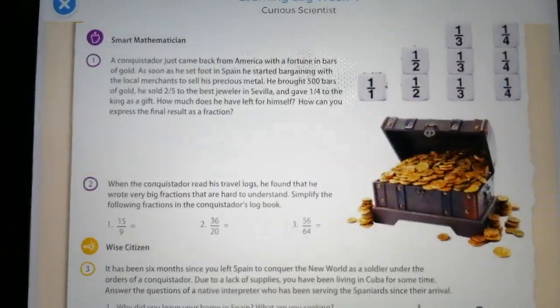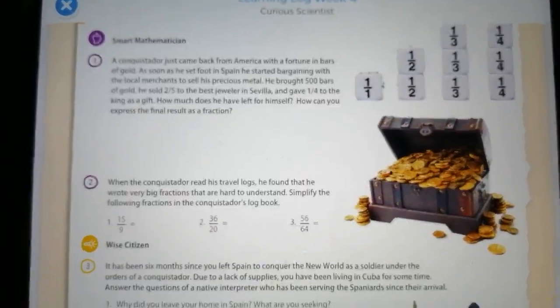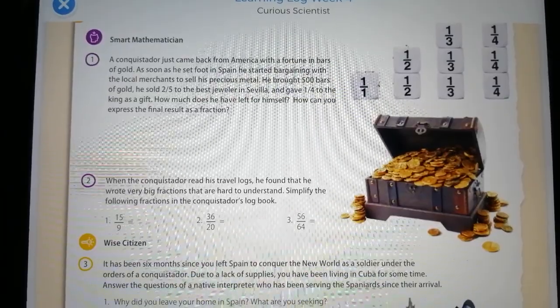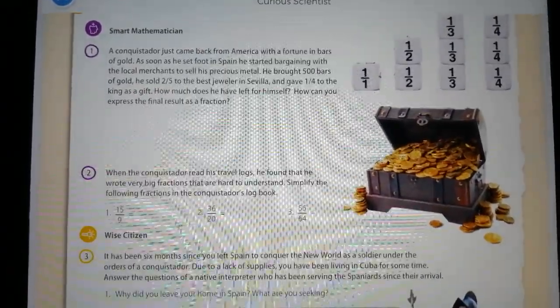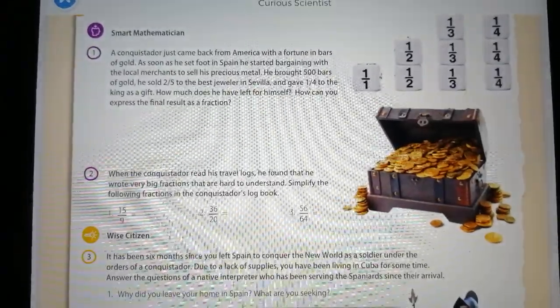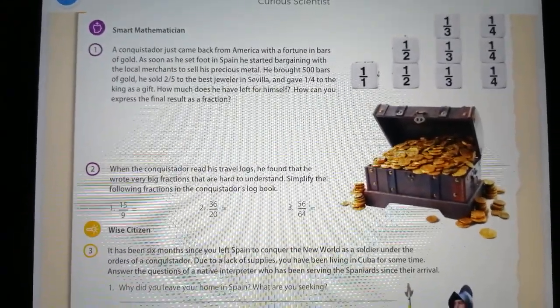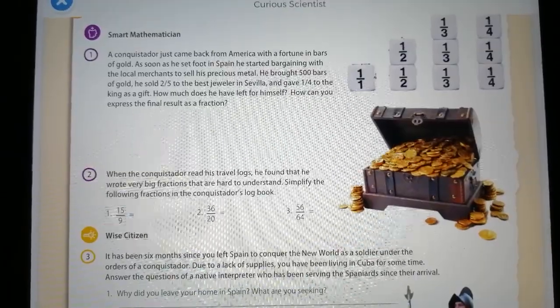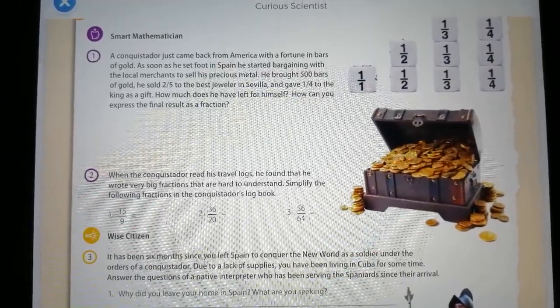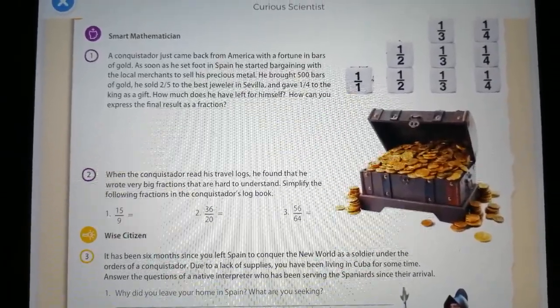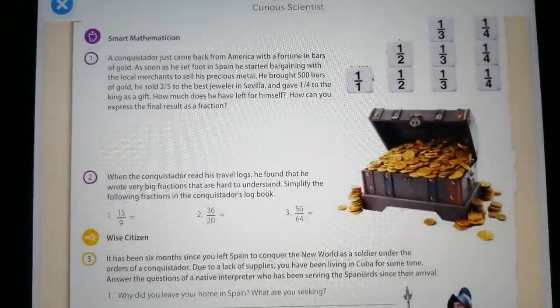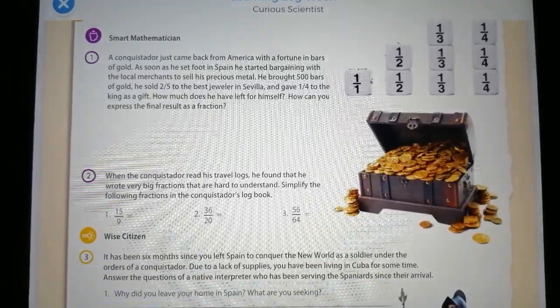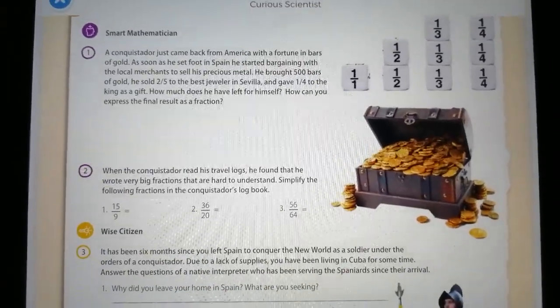by solving them with fractions. So, the first one says, a conquistador just came back from America with a fortune in bars of gold. As soon as he set foot in Spain, he started bargaining with the local merchants to sell his precious metal. He brought 500 bars of gold. He sold 2/5 to the best jeweler in Sevilla and gave 1/4 to the king as a gift. How much does he have left for himself?